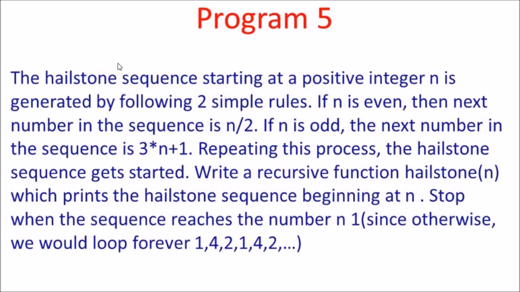Suppose I have taken input from the user. Suppose I have started from 2. That 2 is even, so the next number will be 2 by 2, that is 1. And if the number is odd, in that case the next number will be 3 into n plus 1. Means 3 into 1 is 3, plus 1 is 4. Because this number which is generated is even, the next number will be 4 by 2, that is 2. Again it is even, so 2 by 2, that is 1.